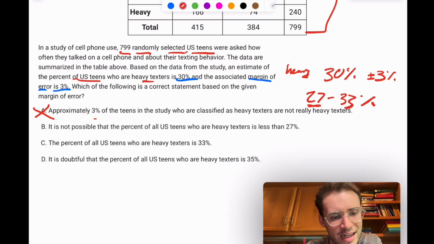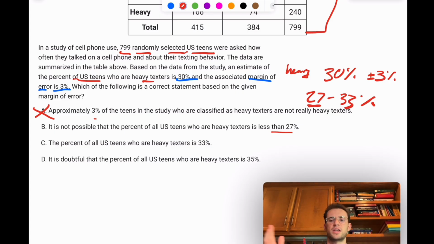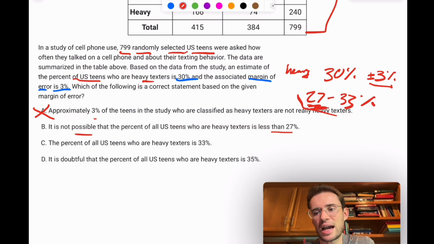Right? We don't know. It is not possible that the percent of all US teens who are heavy texters is less than 27%. Okay, well, margin of error, a lot of times in statistics, they'll say this is the margin of error with this percent confidence. They didn't say confidence here, so that might be with 100% confidence, in which case this would be true. I'm going to look at the other ones, because this does fit. It's like it's not possible that the percent is less than 27 because I wrote 27 as the lower end. But again, margin of error doesn't mean it's exactly right in all cases. They would have to maybe specify that more, but if we can eliminate the other options, then this could still be our best one.